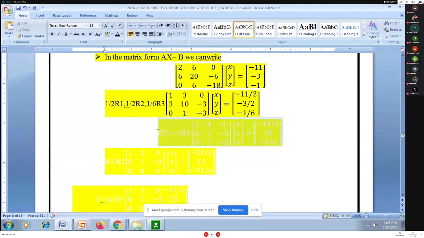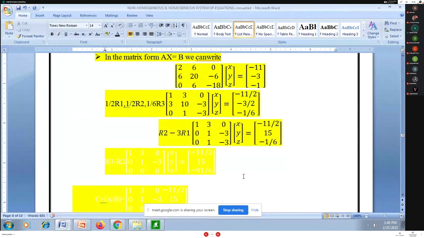So I am going for the next row transformation, R2 minus 3 R1, and I am getting R2 as 0, 1, minus 3. On the right hand side you can do the calculations. The right hand side we are having is 15.